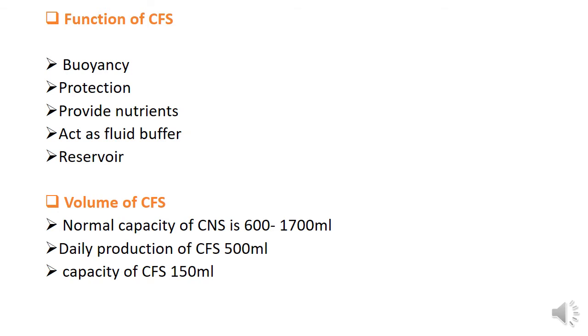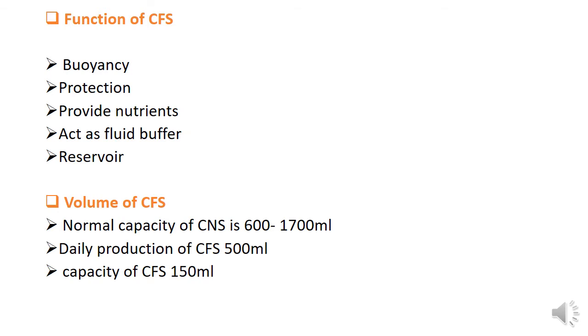Then next, it acts as a reservoir. Reservoir means it regulates the content of our cranium. Next is the volume of CSF, cerebrospinal fluid.